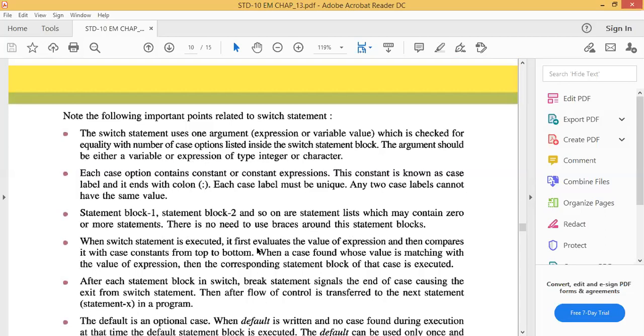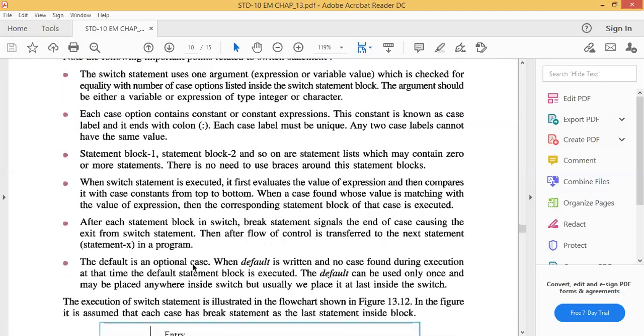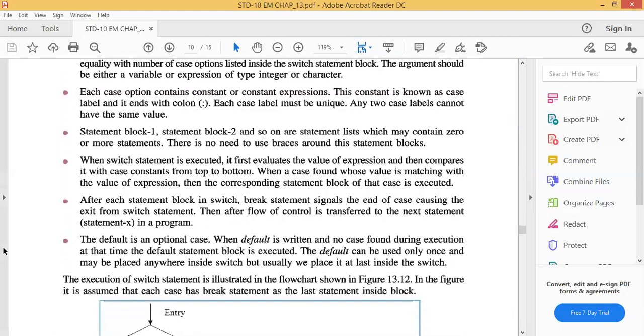When the switch statement is executed, it first evaluates the value of the expression and then compares it with the case constants from top to bottom. After each statement block in switch, the break statement signals the end of the case, causing an exit from the switch statement. The default is an optional case. Underline this line. When no case is found during execution, at that time the default statement block is executed. The default can be used only once and may be placed anywhere inside the switch, but usually we place it at the end inside the switch.